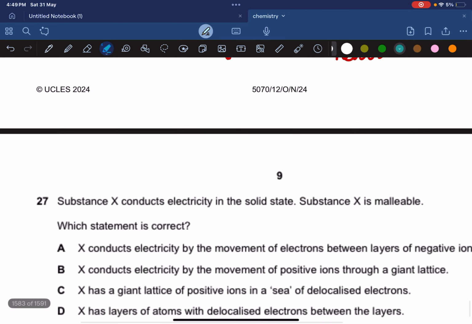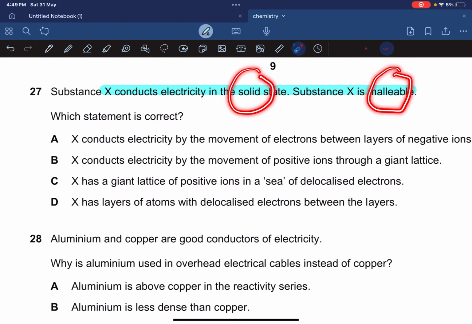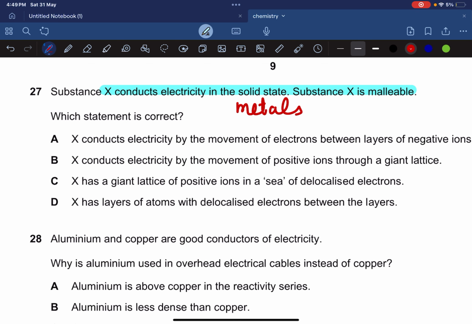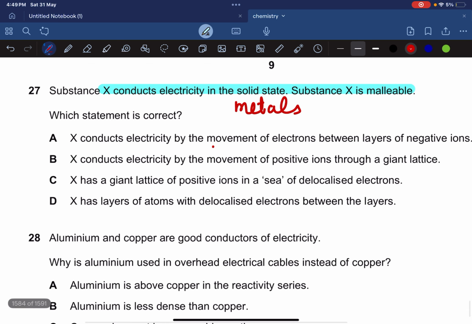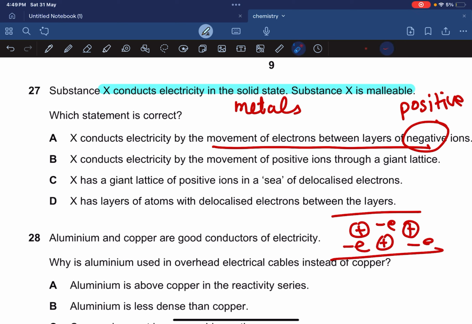Okay, moving on to the next MCQ. Substance X conducts electricity in solid state, and substance X is malleable. Which statement is correct? You should know that it should definitely be a metal. Metals conduct in solid state, ionic compounds don't. If you know a metal structure, you should know that's a metal. You have your positive ions, and between the positive ions you basically have your electrons. And these electrons move between the positive ions to conduct electricity.